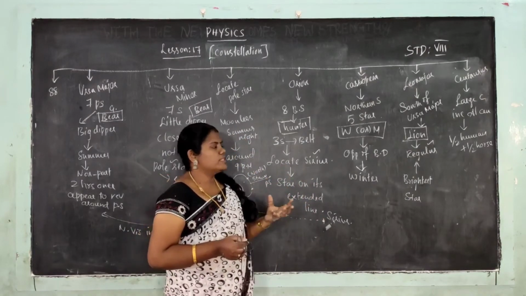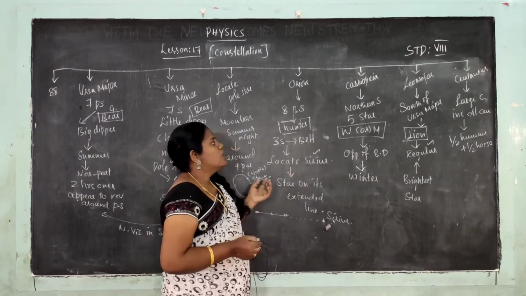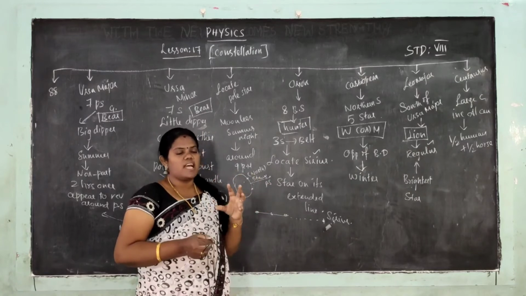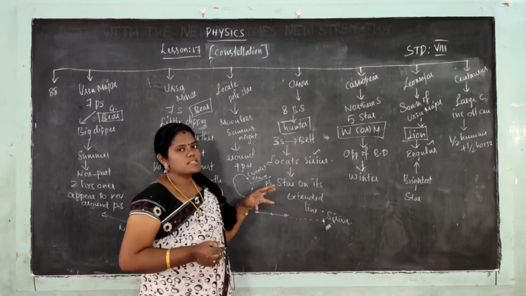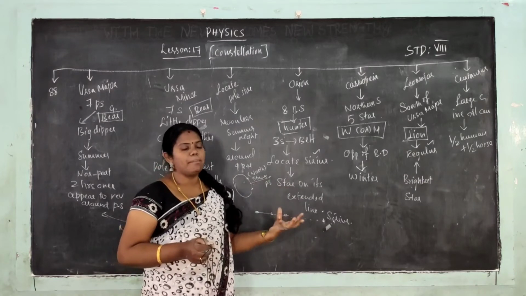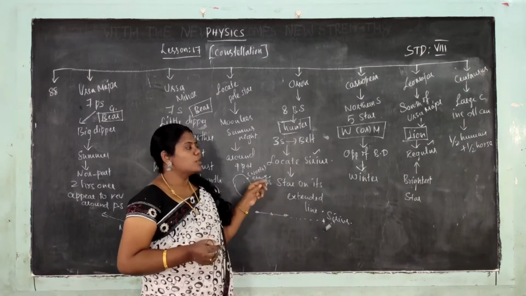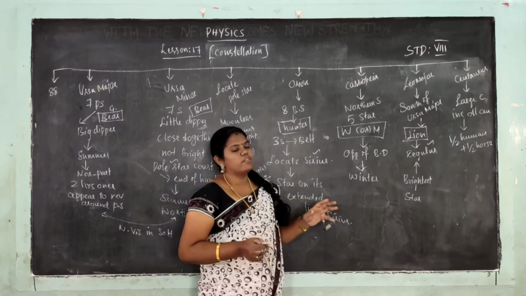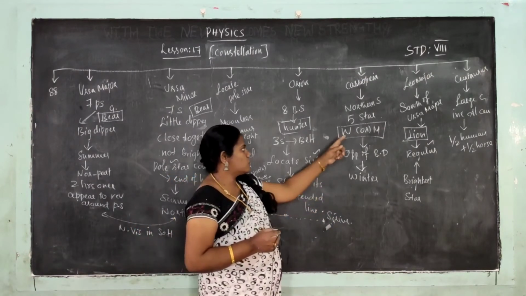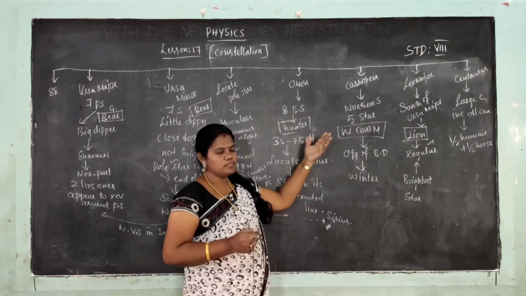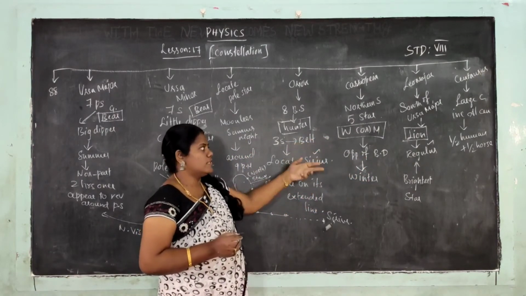There is one special star located in the lion shape, and that star is Regulus. Regulus is the brightest star in this constellation.